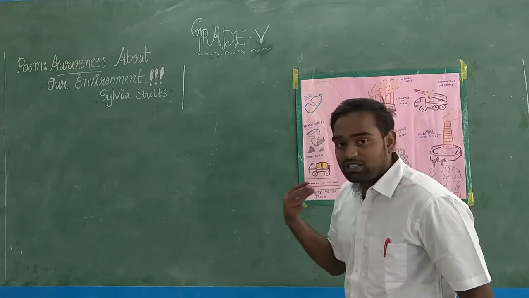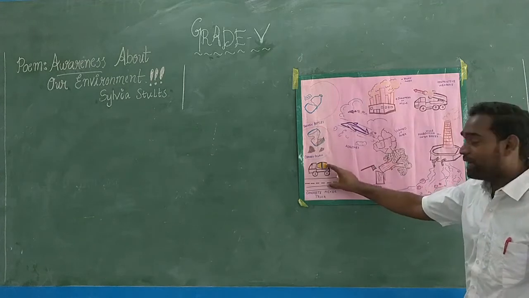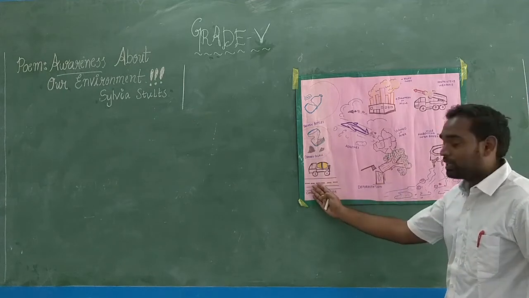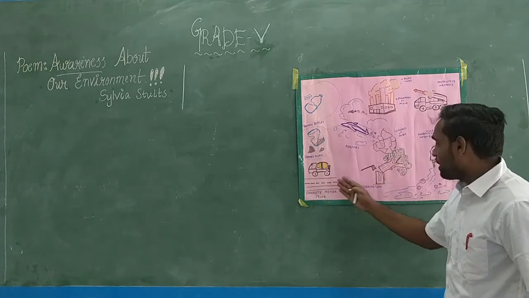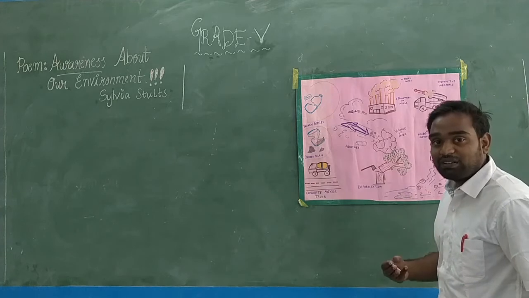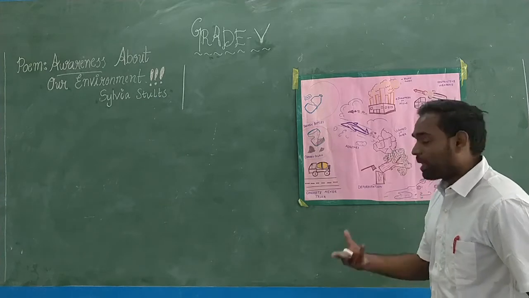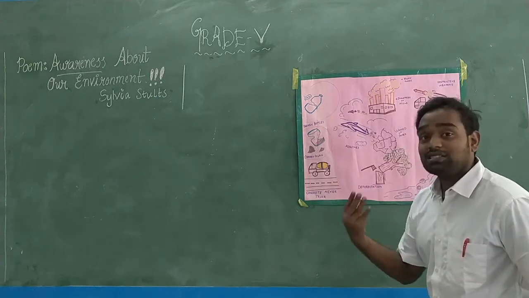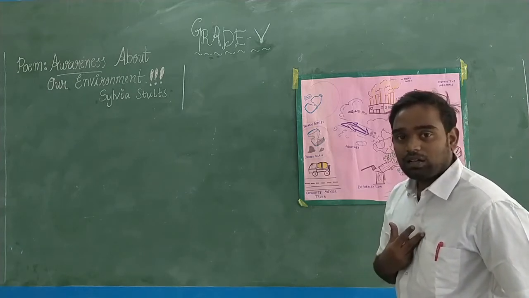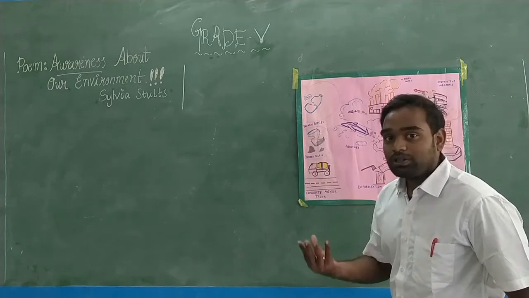Then what is the third line? Pouring of concrete and tearing of trees. That means people keep on building roads and buildings, and in the meanwhile they are cutting the trees for that. Whenever we see many trees being cut, we should tell them, please don't cut. And at the end of the stanza, she is asking, is this the environment that surrounds us? Yes, it is the environment, but we should change it. Okay, let's move on to the next stanza.